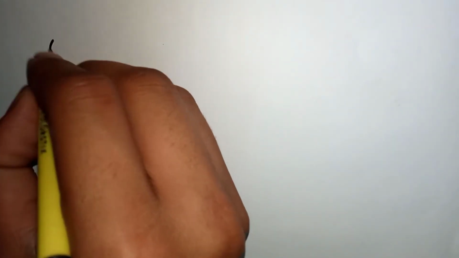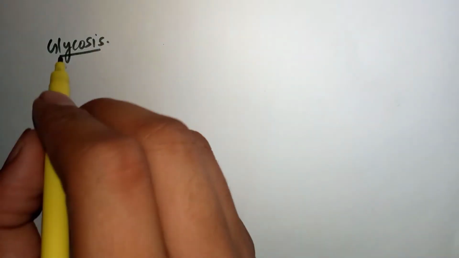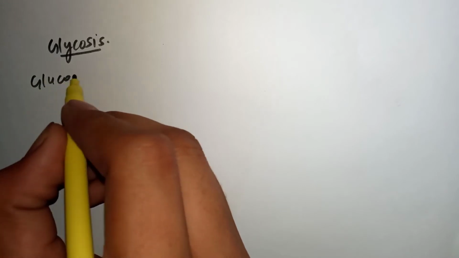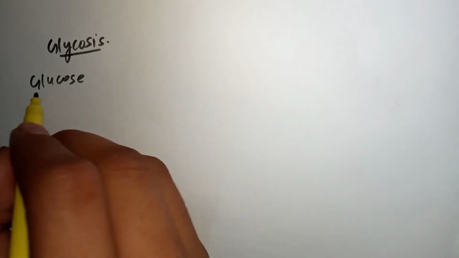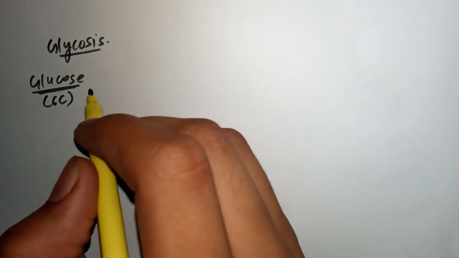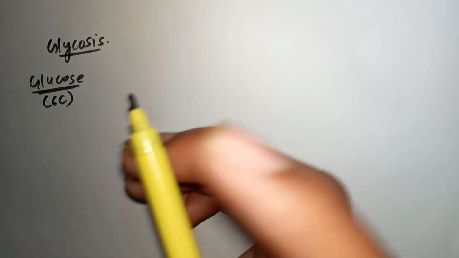So today we're gonna start a new topic which is named glycolysis. Maybe you heard about it or maybe you haven't, but it's nothing but the breakdown of what? Glucose. Glucose molecule. Glucose is a 6 carbon molecule. It's a monosaccharide. It's a carbohydrate basically. That is saccharide. Saccharide means sugars.